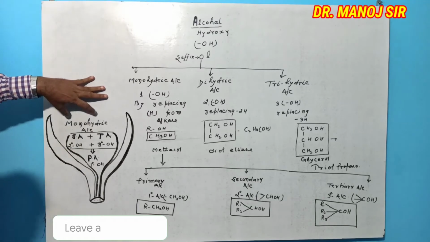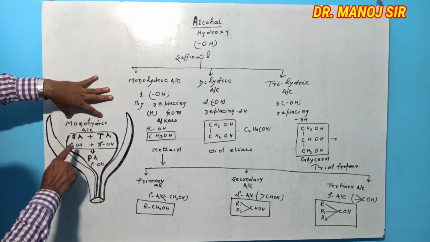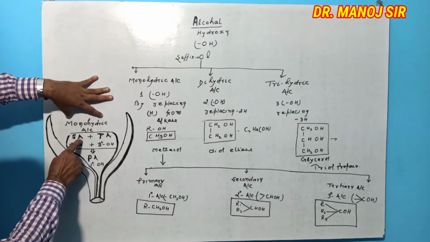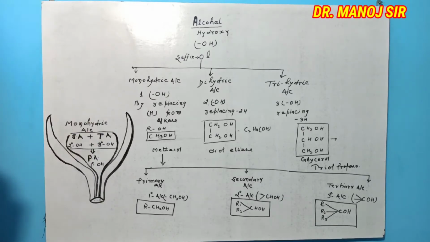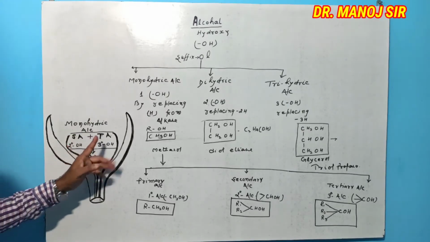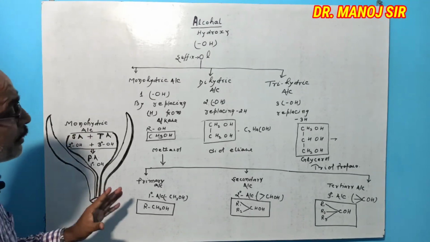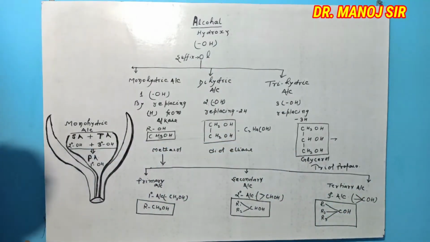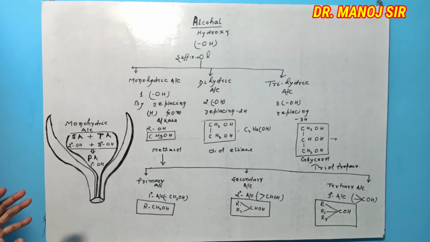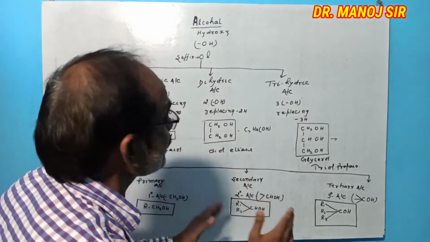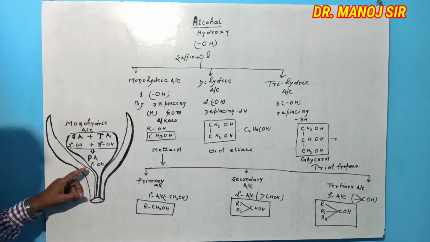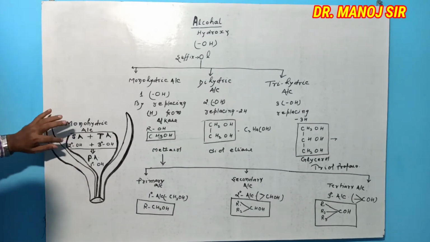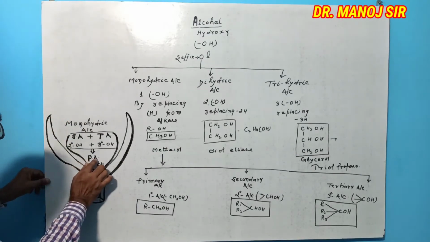So here monohydric alcohol contains PaSaTA. Primary, secondary and tertiary, and the secondary and tertiary alcohols are under primary alcohol of first degree alcohol, that is a group of Pa.